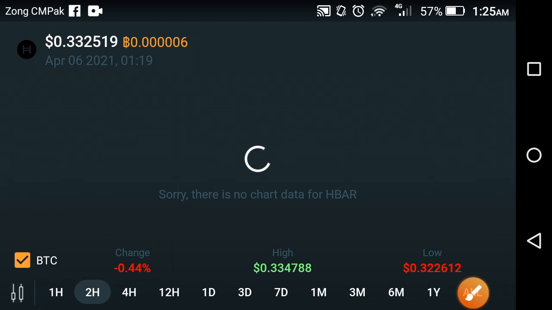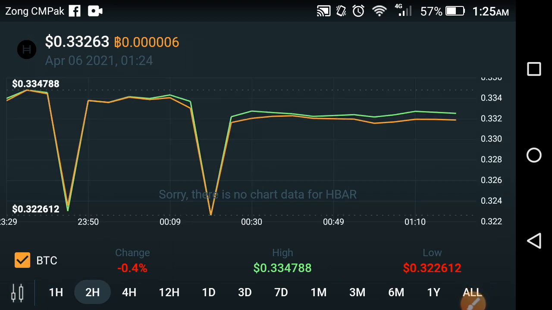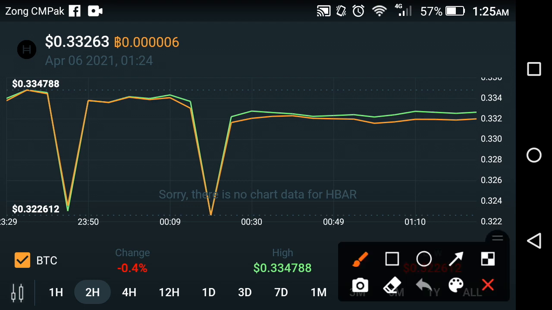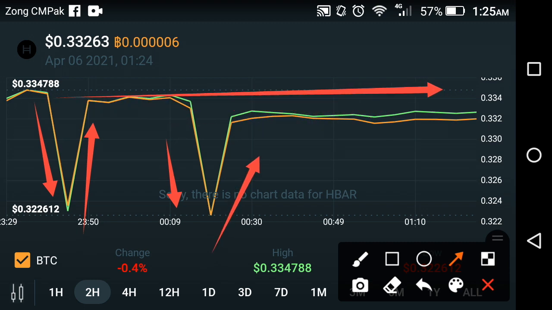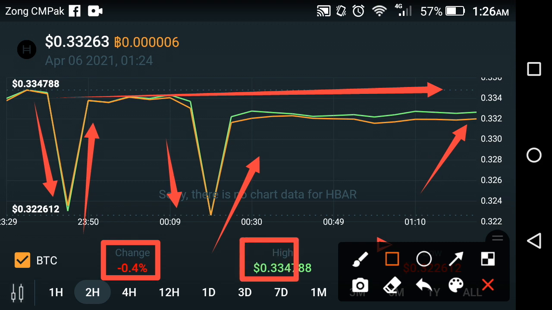Now let's see the price prediction of Hedera hashgraph for the previous last 2 hours. As I told you at the start of this video, it is a continuous procedure of every cryptocurrency that it falls down for a while and then takes a jump, and the whole position is neutral. The trend is neutral, going straight in the cryptocurrency market. The average change of Hedera is negative 0.4% in the previous last 2 hours, and the high price of Hedera hashgraph is about $0.334788.